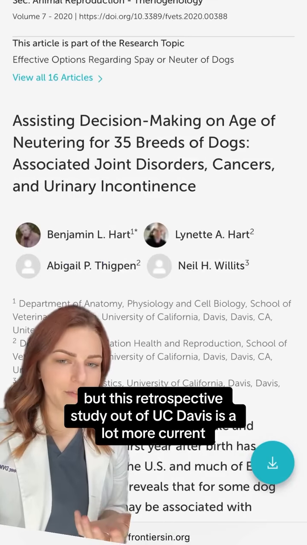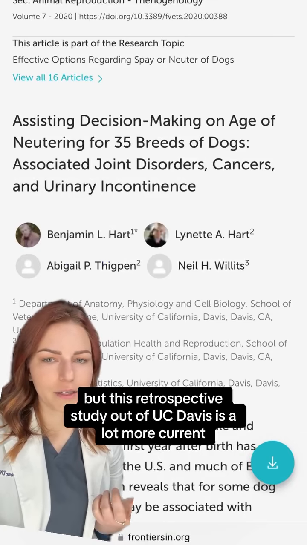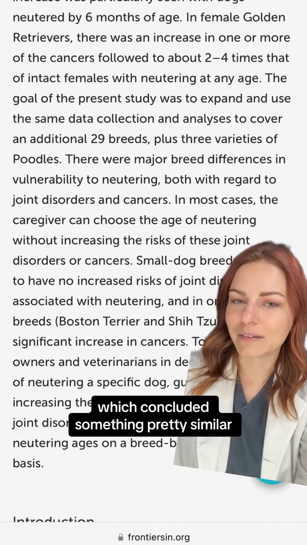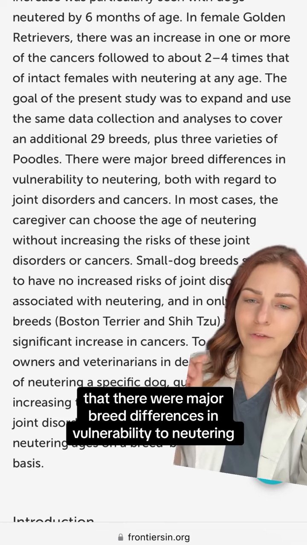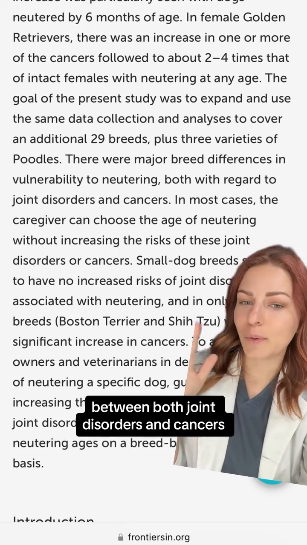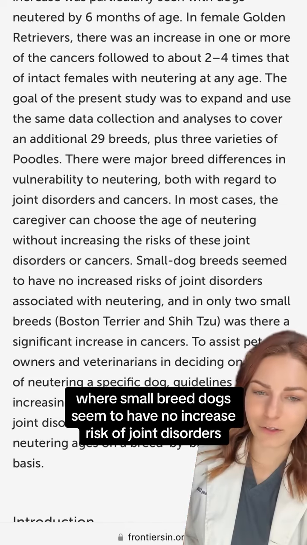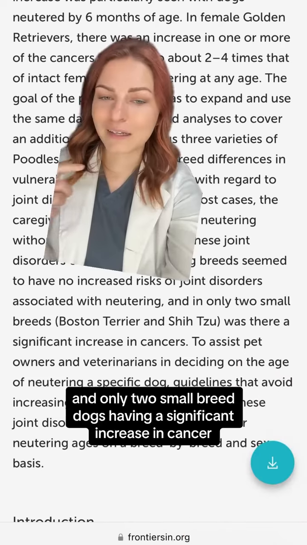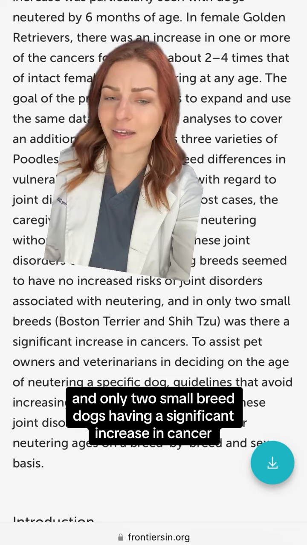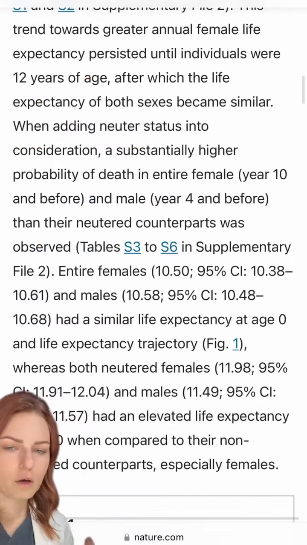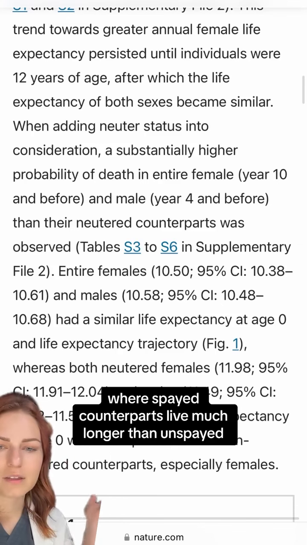But this retrospective study out of UC Davis is a lot more current, and is the one that most people talk about, which concluded something pretty similar, that there were major breed differences in vulnerability to neutering between both joint disorders and cancers, where small breed dogs seem to have no increased risk of joint disorders with neutering, and only 2 small breed dogs having a significant increase in cancer. And when you look at lifespan between spayed and unspayed dogs, spayed counterparts live much longer than unspayed.